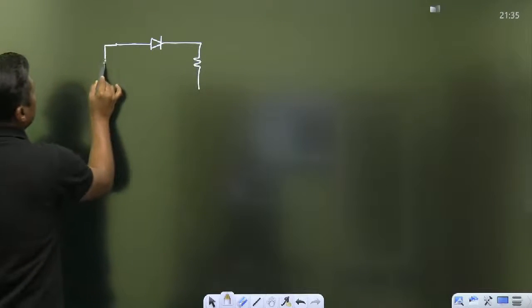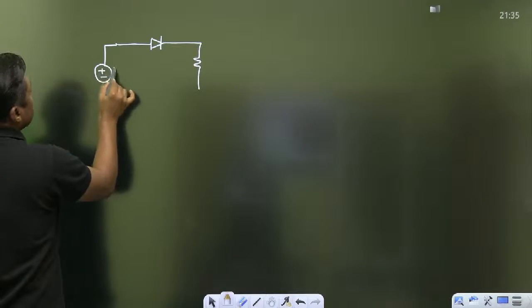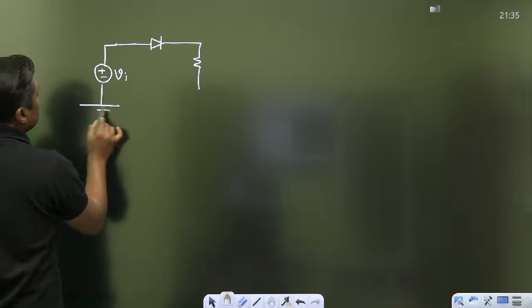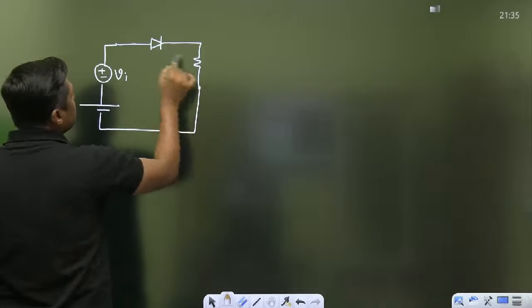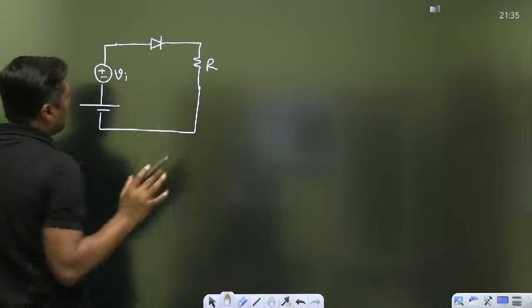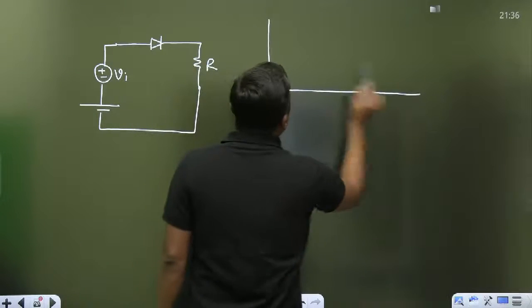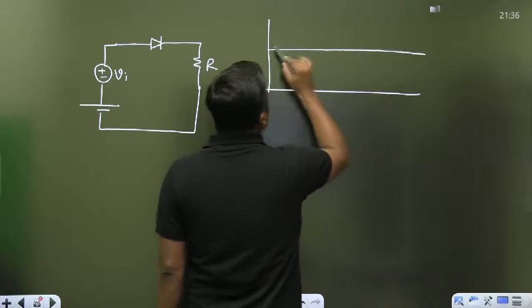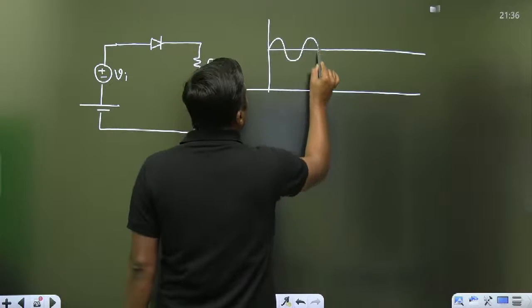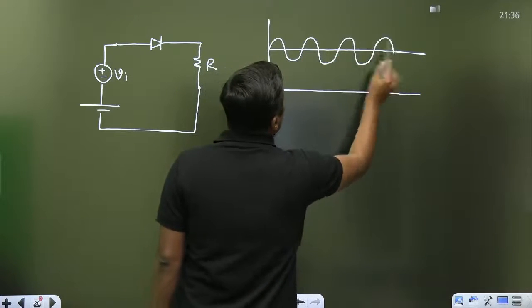We are connecting the two signals. One is called the AC signal, which is a very small signal, and one is called the DC signal. Because of this DC signal, the diode is on. What is the diode actually doing? We have two signals: this is the DC, and the AC is superimposed on it.